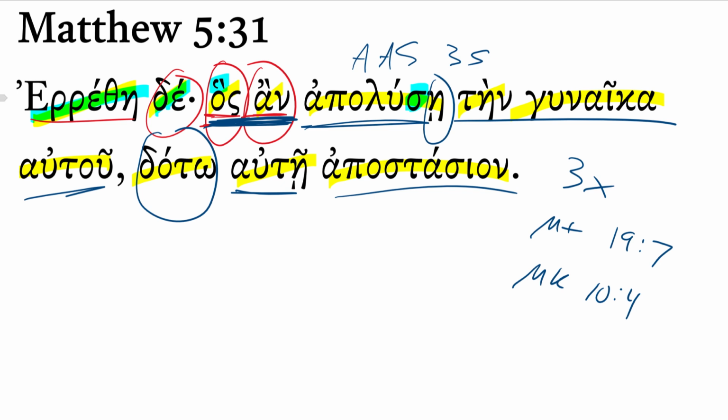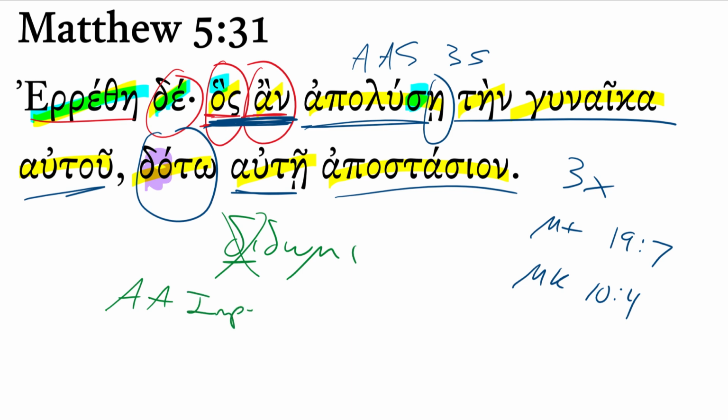You see that dato. Whenever you see a word that has a da or a do, you're guessing it's going to come from didomi, and you are correct. There's no reduplication with the iota, so it's not going to be present. It is in fact an aorist. It is an aorist active imperative. That ending is not totally foreign there to the aorist active imperative third person singular. Let him give to her a certificate of divorce.